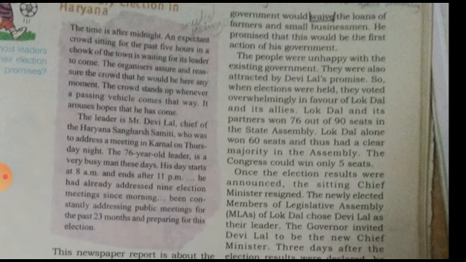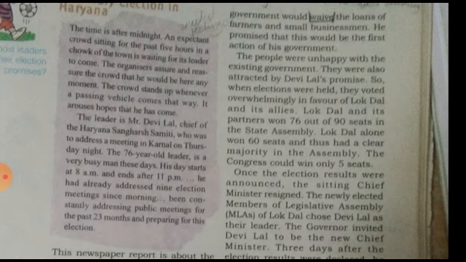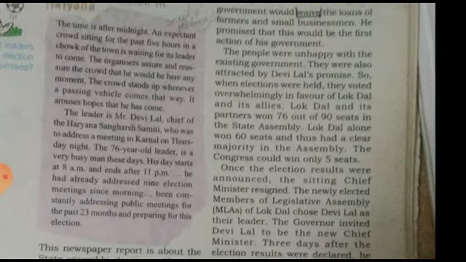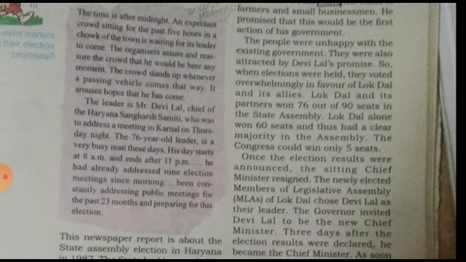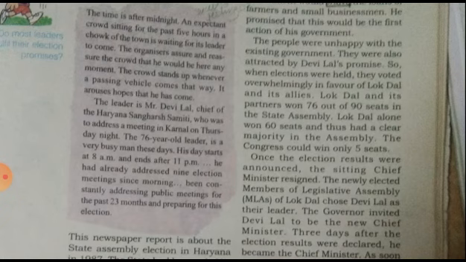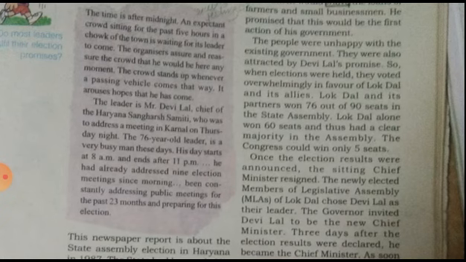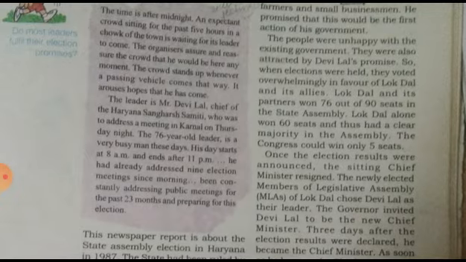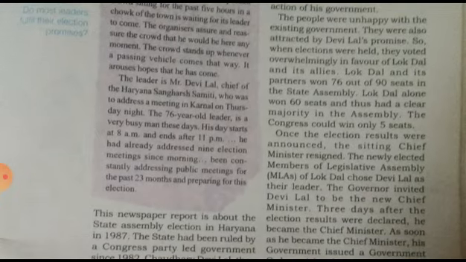Once the election results were announced, the sitting chief minister resigned. The newly elected members of the Legislative Assembly, the MLAs of Lok Dal, chose Devilal as their leader because they had a clear-cut majority.